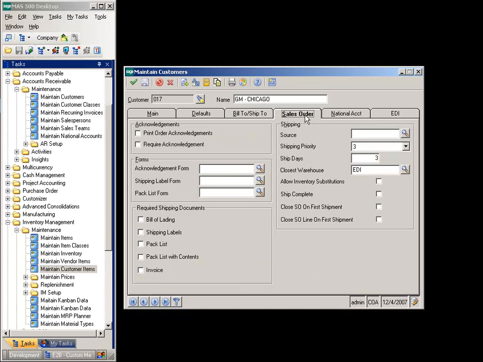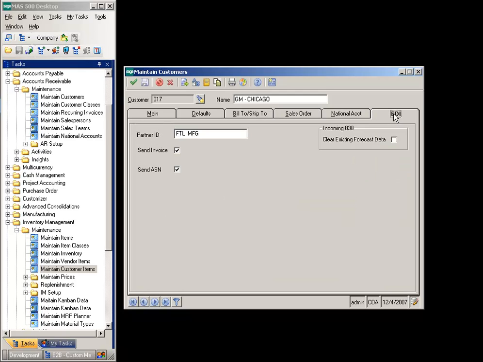On the Sales Order tab, enter the closest warehouse you will ship from. On the EDI tab, enter the partner ID assigned by the customer and check if 810 invoices and 856 advanced shipment notification transactions should be processed for this customer location. Also check if existing forecast data should be cleared when new data is updated to the forecast.